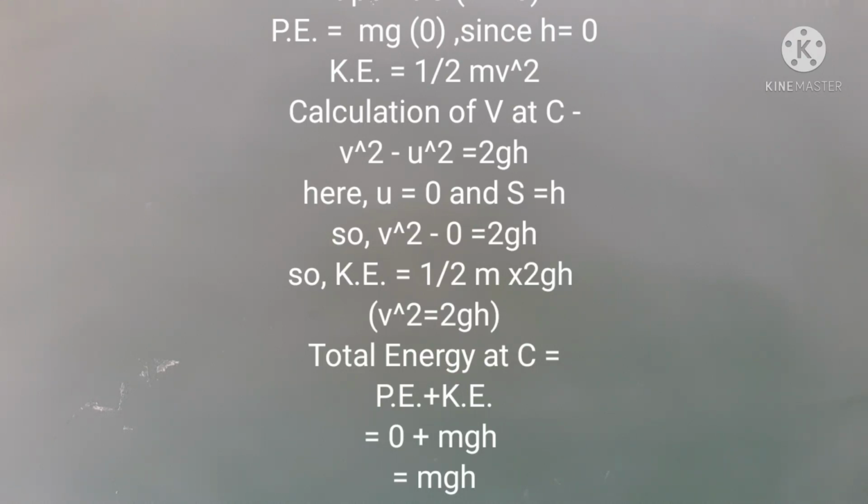Put this value in equation 6, we get kinetic energy of the body at C is equal to half m into 2gh is equal to mgh. Therefore, total energy of the body at C is equal to potential energy plus kinetic energy is equal to 0 plus mgh is equal to mgh.